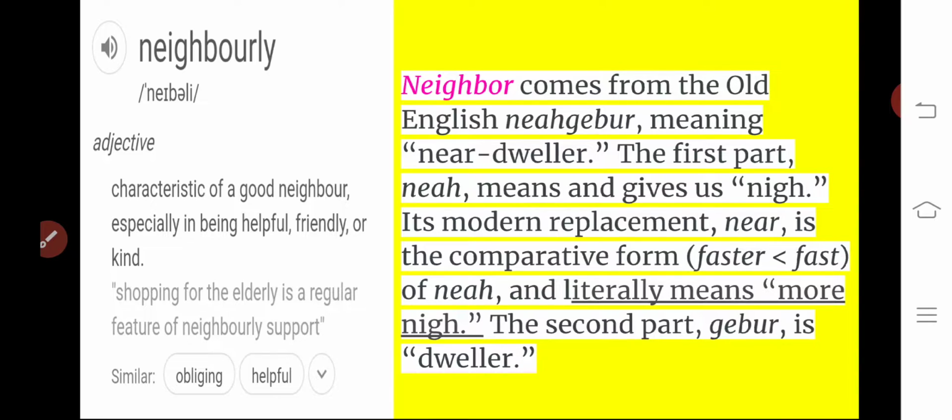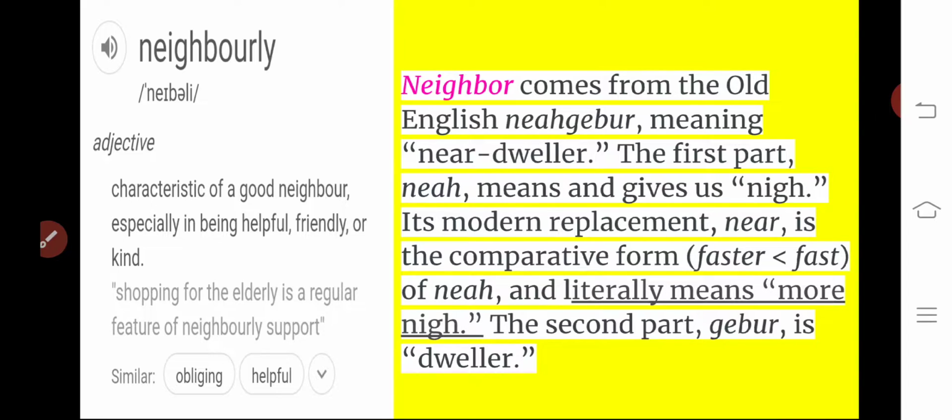The first part, neh, gives us nigh, and its modern replacement is near, the comparative form. The second part of neighbor would be dweller.